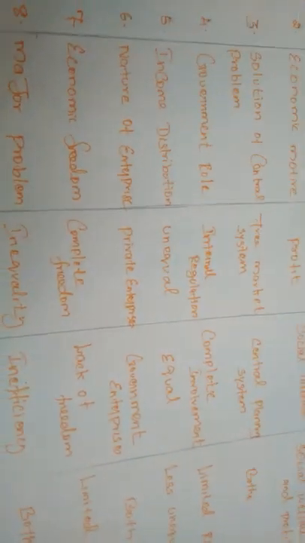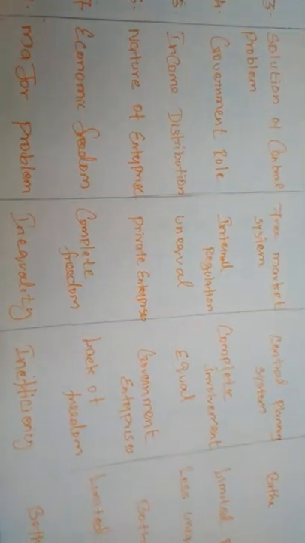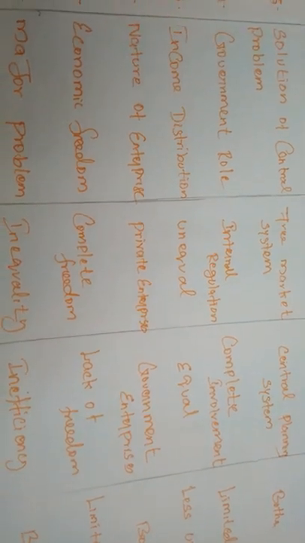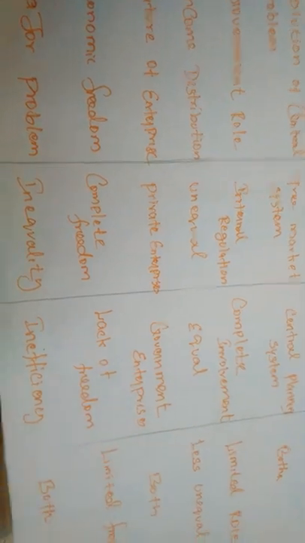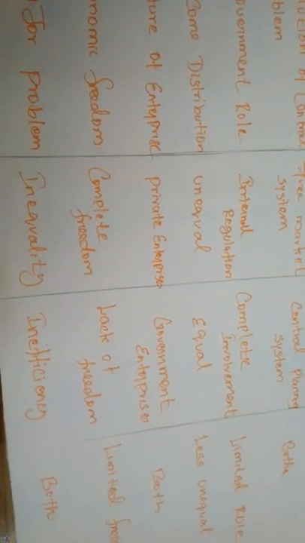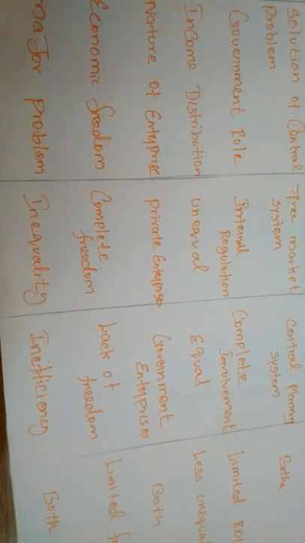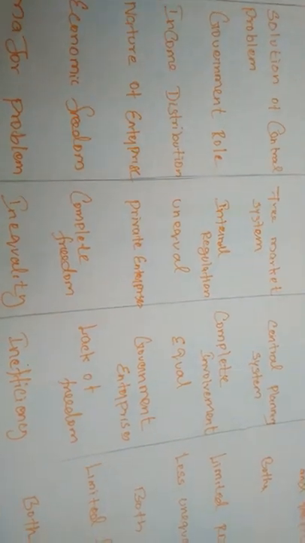Next, economic freedom. How is economic freedom enjoyed under the three economic systems? Under capitalism, complete freedom is there. Complete freedom means, as we have studied in the basic problems, that all nations have some basic economic problems. If a nation has the complete freedom to take decisions about the basic economic problems, we can consider that complete freedom.